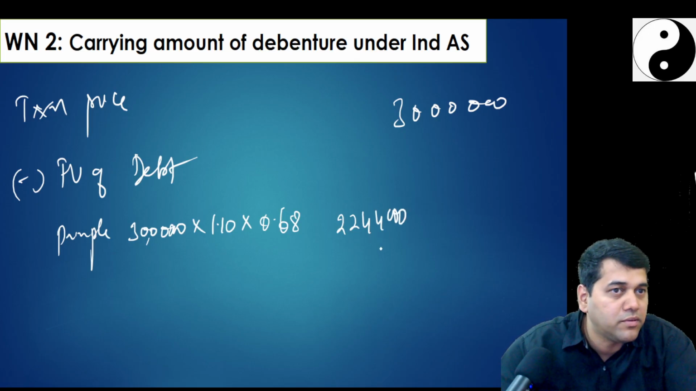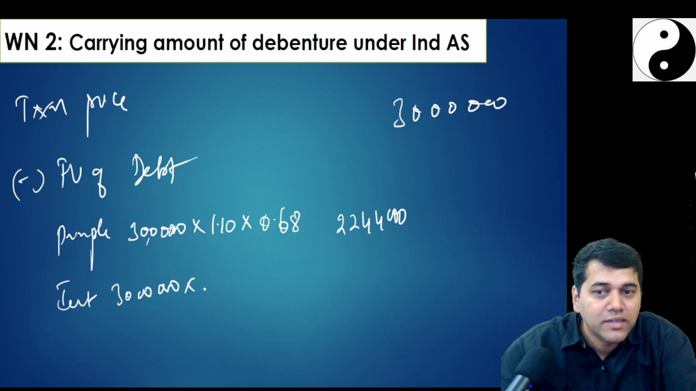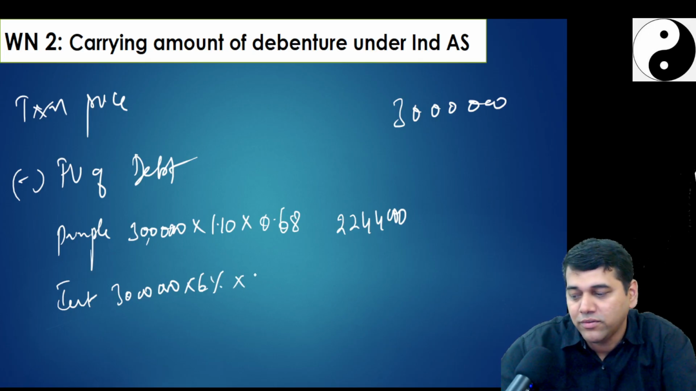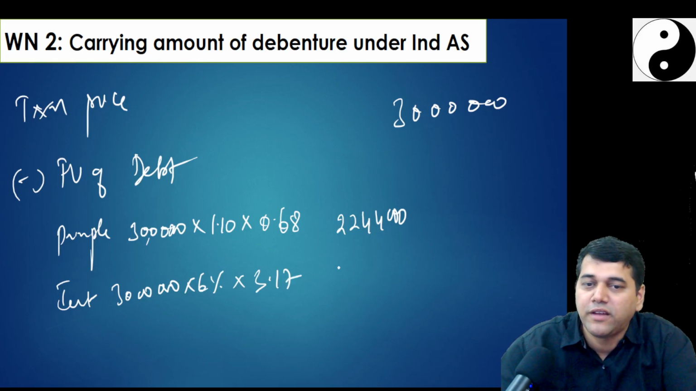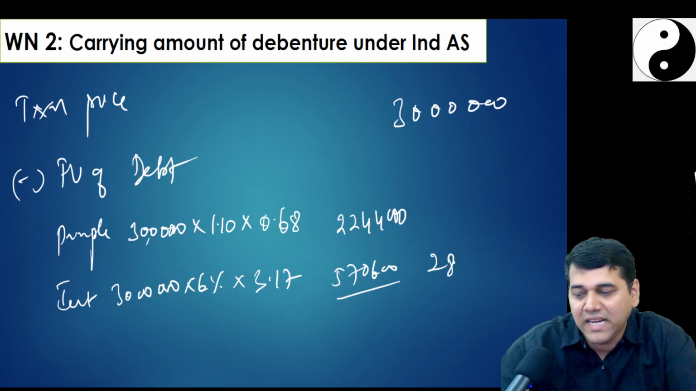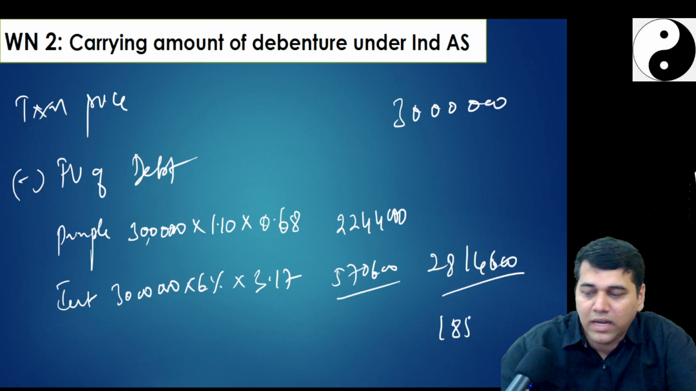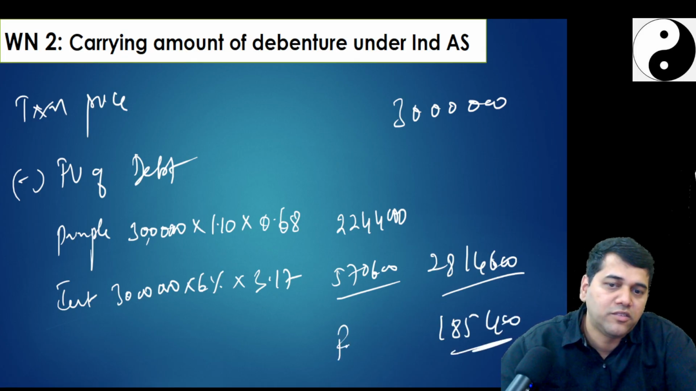Is this the principal? Interest is there. How much interest? 30 lakhs into 6% contractual rate into 3.17 present value annuity factor, 5,70,600. So 28 lakhs 14,600. If I take the balance 1,85,400, this is my equity component.